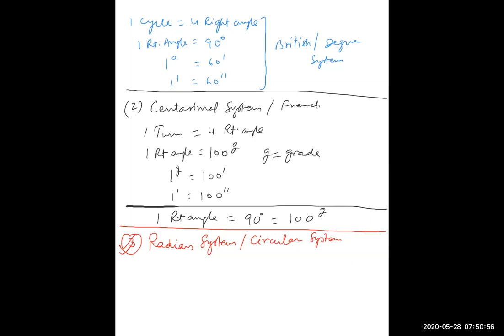So write the definition, what is radian? So one radian, the symbol is like this, an elongated small c type. This is the symbol for radian.